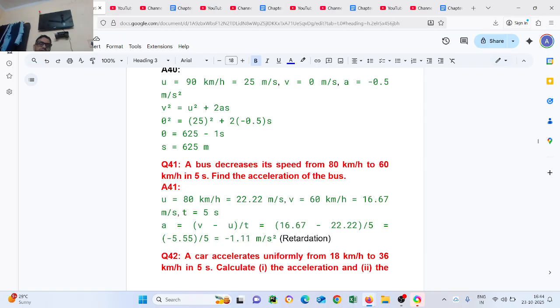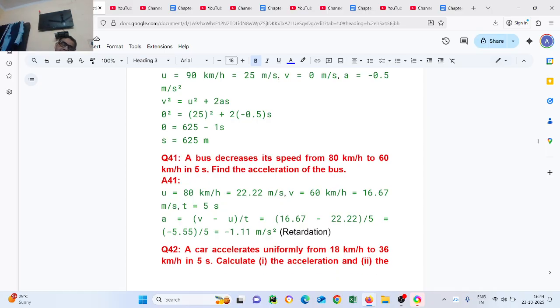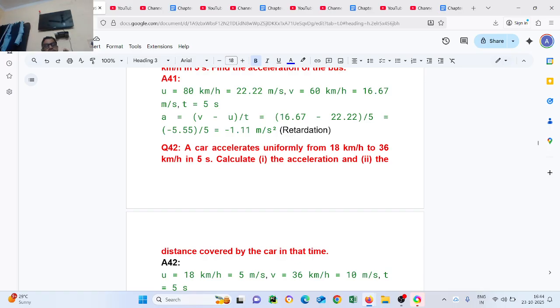Question number 41. A bus decreased its speed from 80 km per hour to 60 km per hour in 5 seconds. Find the acceleration of the bus. You are given u equals 80 km per hour, change into meter per second. v equals 60 km per hour, change into meter per second, t equals 5 seconds. a equals v minus u upon t, 16.6 minus 22.2 upon 5, equals minus 1.11 meter per second square. That is retardation.